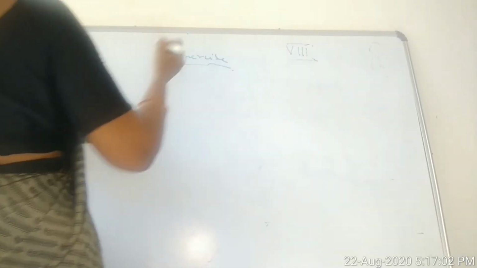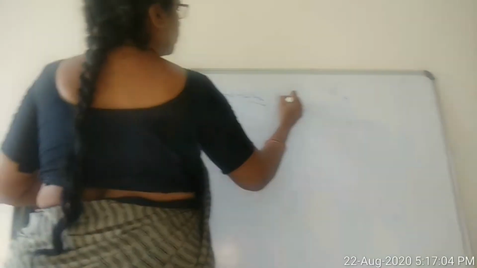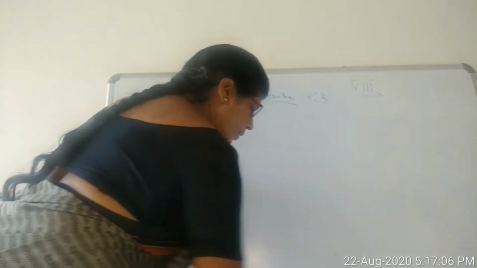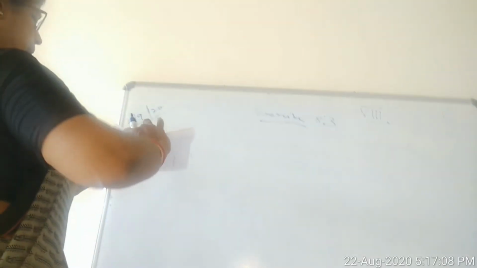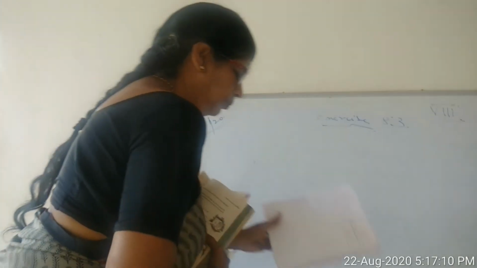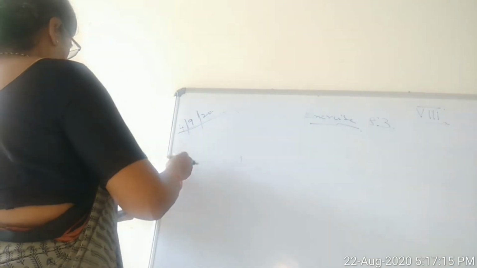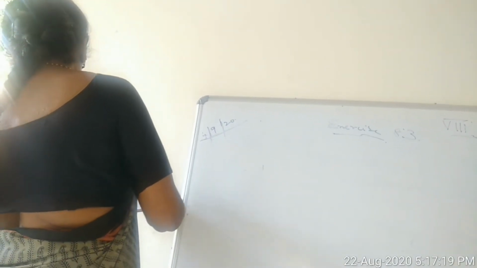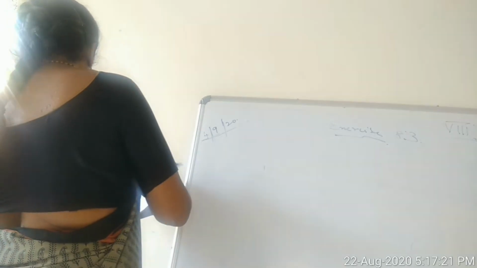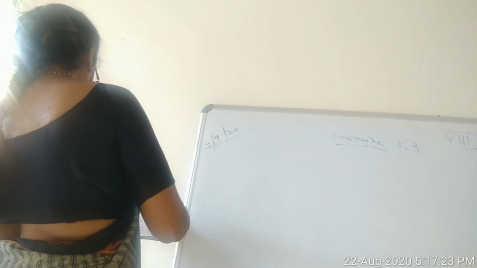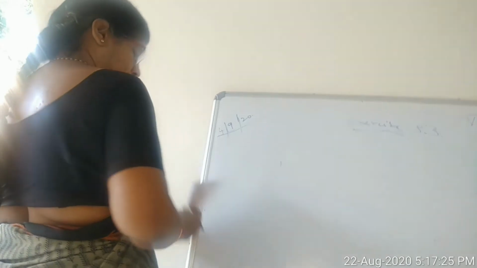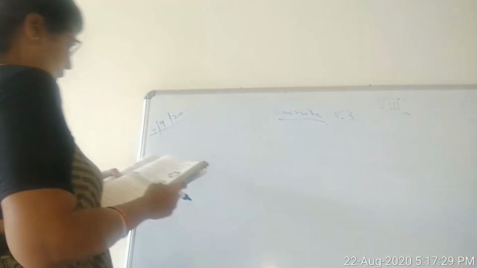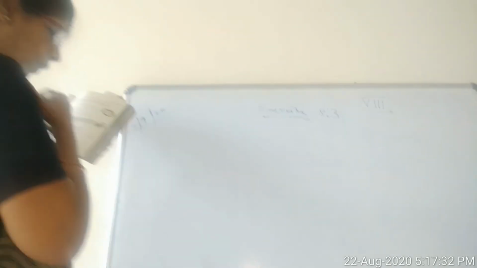Exercise 8.3. Yes, children. Question number 1.